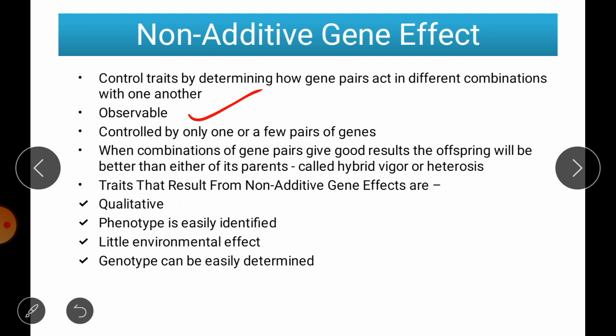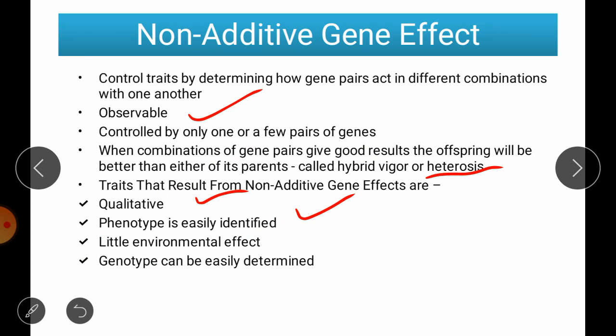It is nothing but the superiority of your F1 over both of its parents, and that is called heterosis. So when these combinations of genes give us a better offspring than both of its parents, it is called heterosis. Generally the traits showing a non-additive gene action are qualitative in nature. The phenotypes are easily identified.